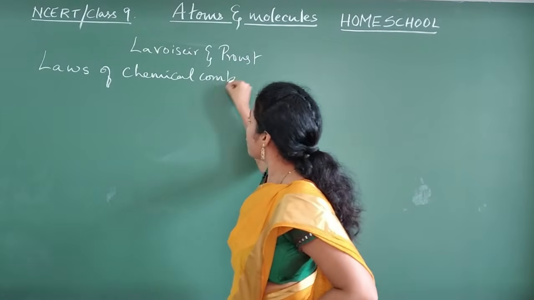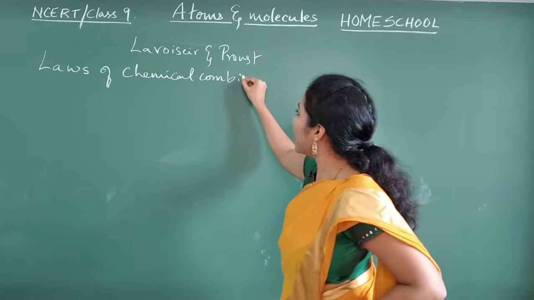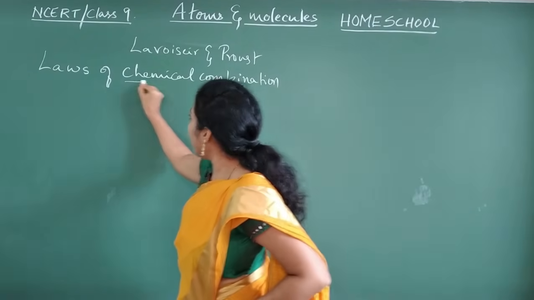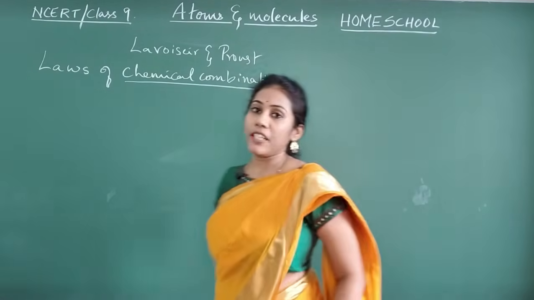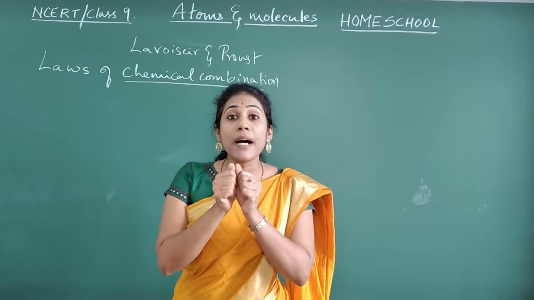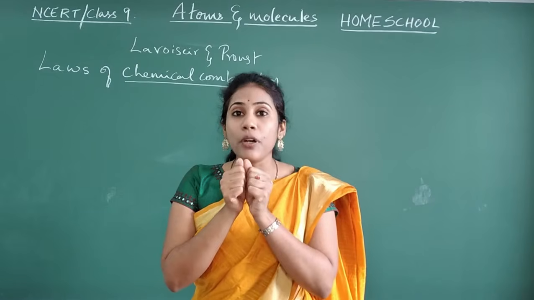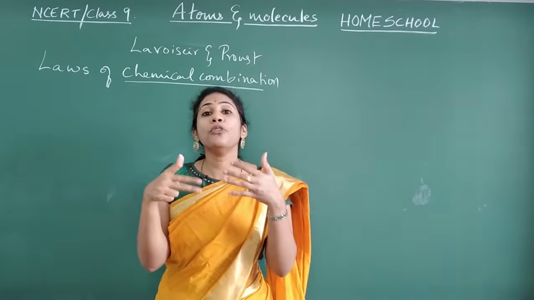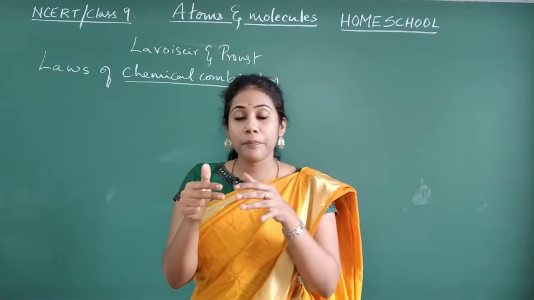So what do these laws talk about, guys? The name itself says they will talk about chemical combination. Atoms always combine to form molecules or compounds, isn't it? So how do these atoms combine?